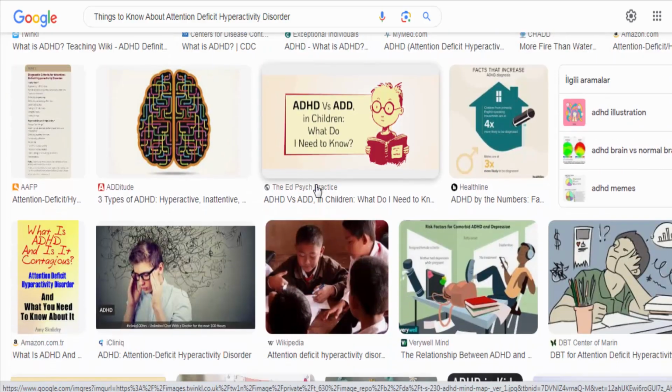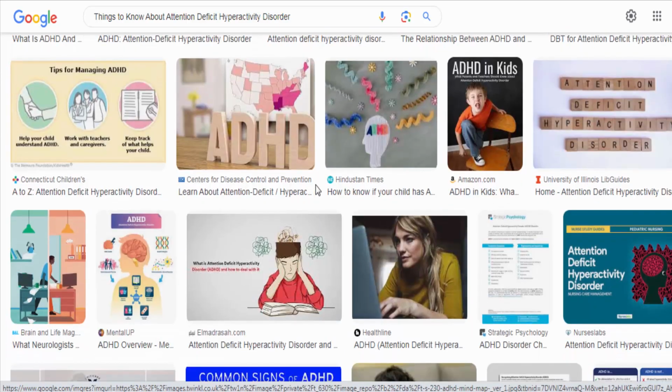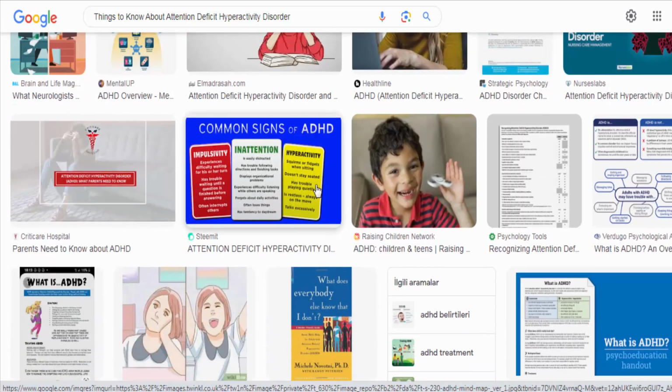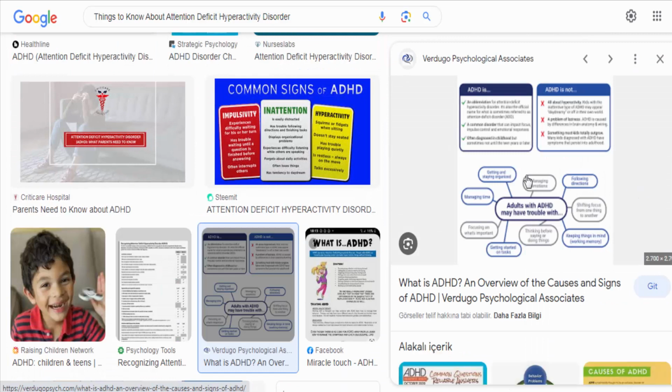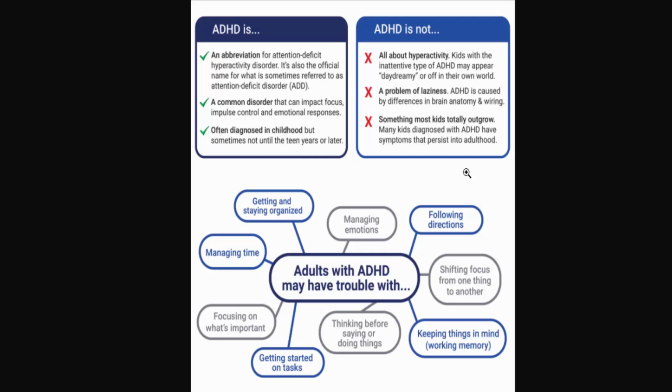Lifespan considerations. While ADHD is often associated with childhood, it can persist into adolescence and adulthood. However, symptoms may evolve and manifest differently in different stages of life. In adulthood, ADHD can present as difficulties with organization, time management, impulsivity, and maintaining relationships.